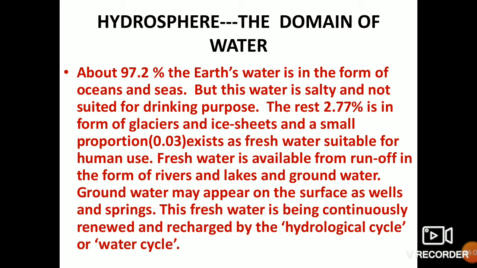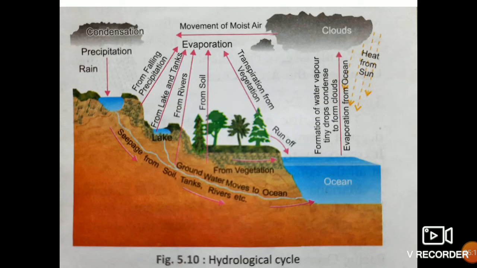This fresh water is being continuously renewed and recycled by the hydrological cycle, or the water cycle. Water vapors go from the ocean to the clouds due to evaporation from the ocean. Due to the heat of the sun, the ocean water gets evaporated, and the water vapor, the tiny droplets, forms the clouds.